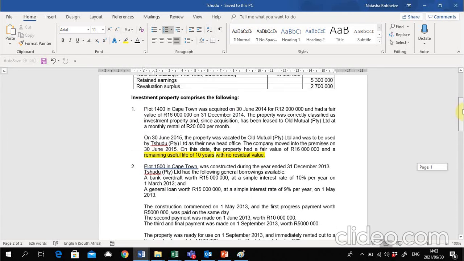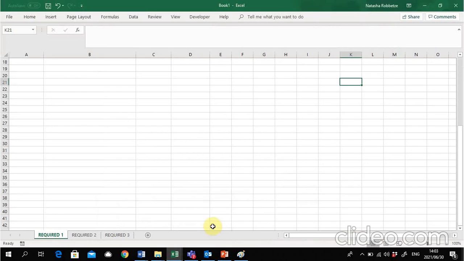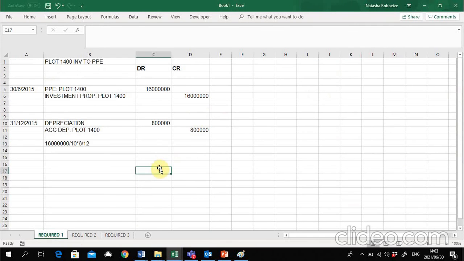And they also say that if it is PPE, if it is classified as land and buildings, then we need to use the revaluation model and the net replacement value method, which is the accumulated depreciation elimination method. So here we know it being PPE now, we have to go and calculate our revaluation surplus.